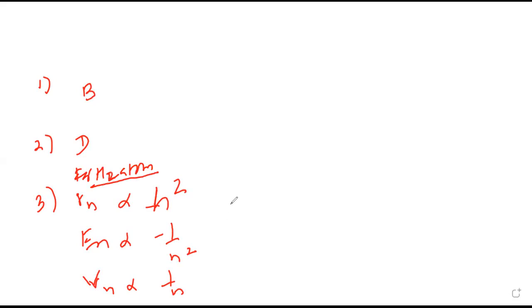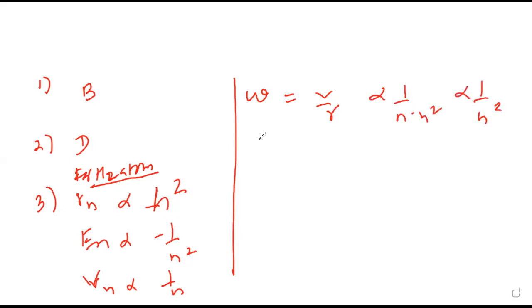Now from these three, I can get any. Omega means v by r. So 1 by n into n square. So can I say 1 upon n cube? Time period is inversely proportional to omega. So n cube.